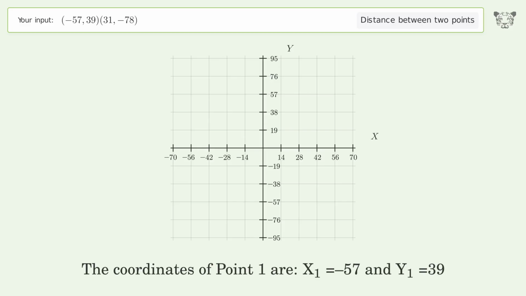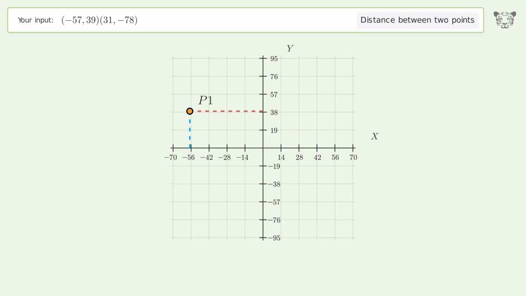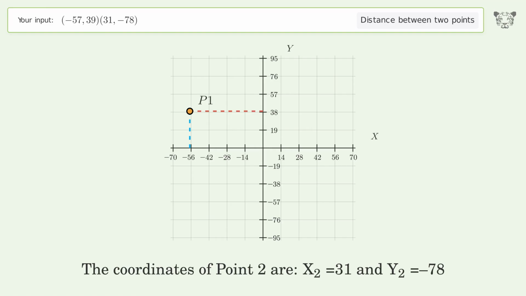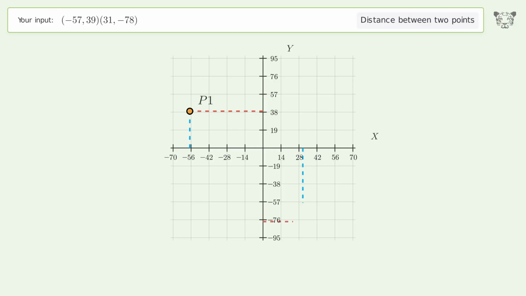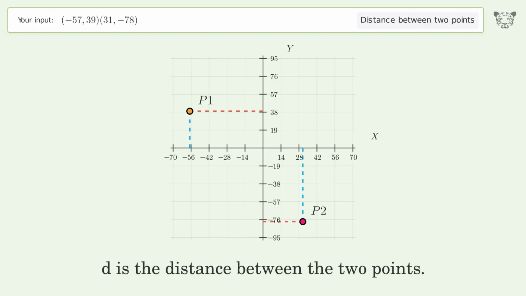The coordinates of point 1 are, x1 equals -57 and y1 equals 39. The coordinates of point 2 are, x2 equals 31 and y2 equals -78. D is the distance between the 2 points.